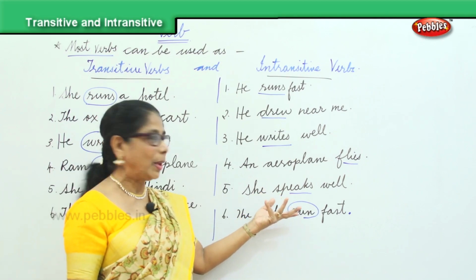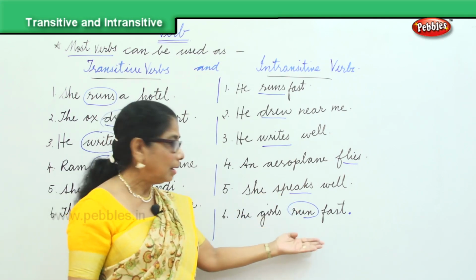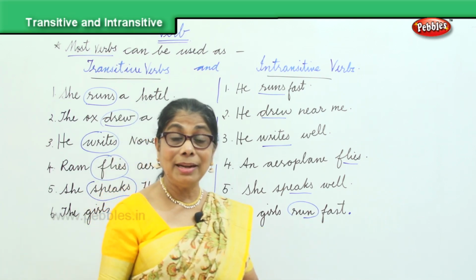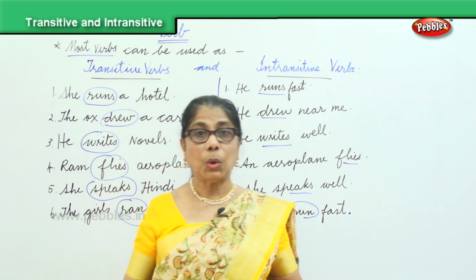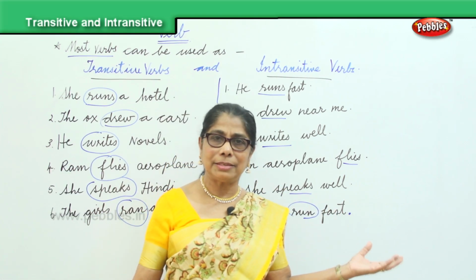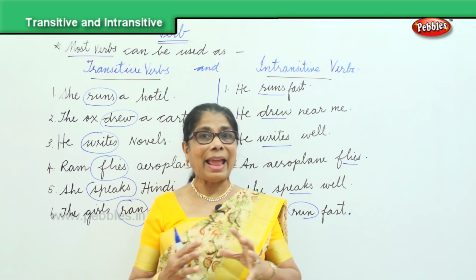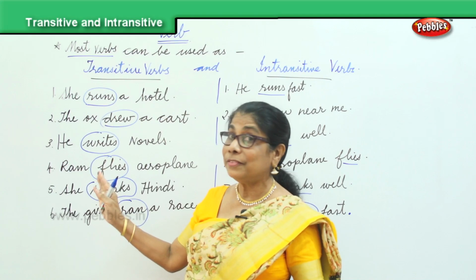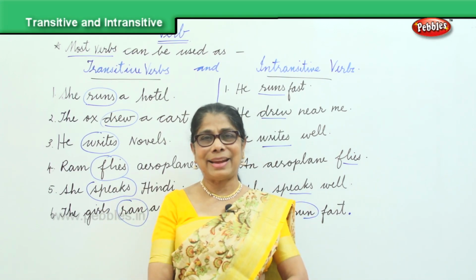She speaks well. Girls run fast. So we have learned the usage of verbs as either transitive or intransitive. A verb is an action word. There are two kinds of verb, that is transitive verb and intransitive verb.